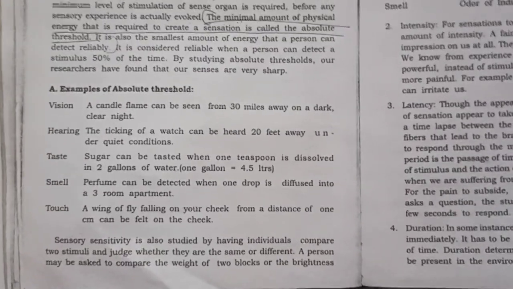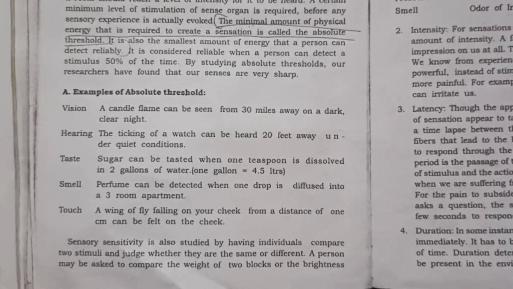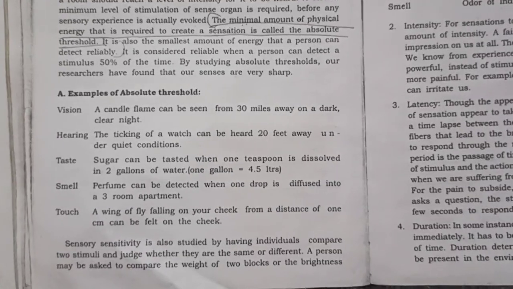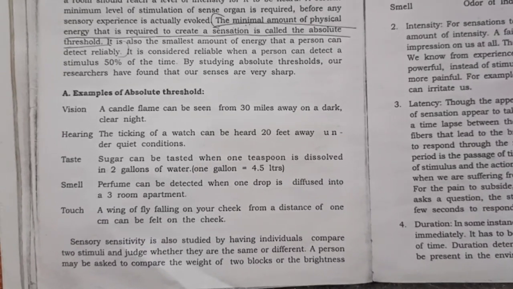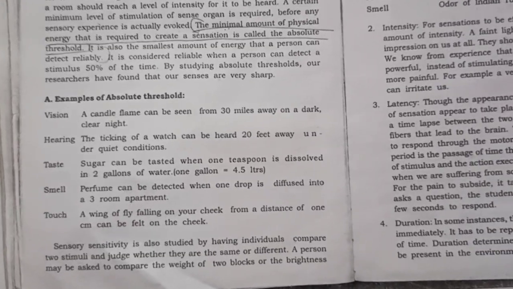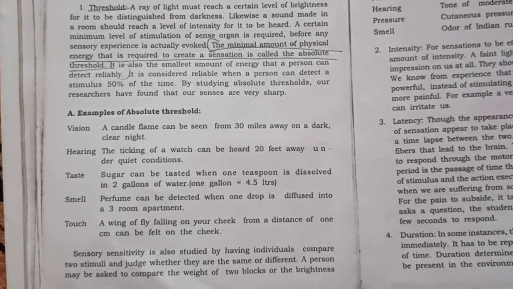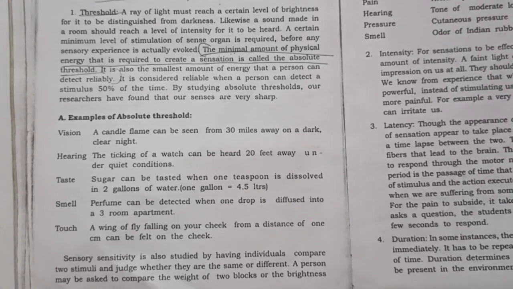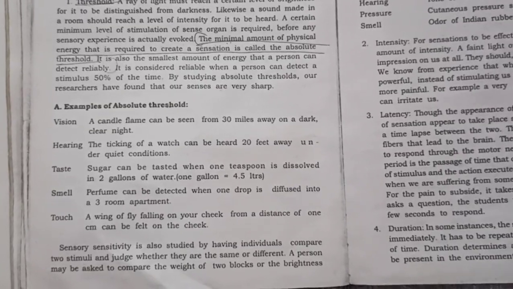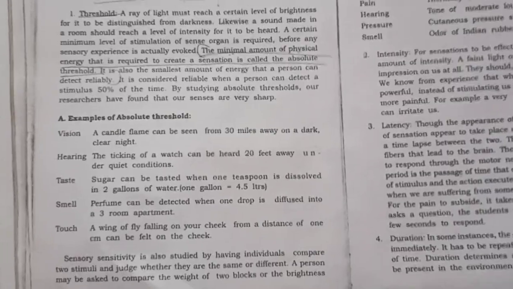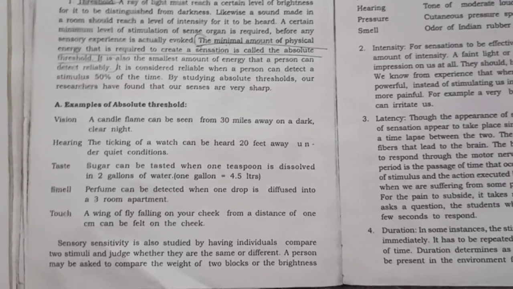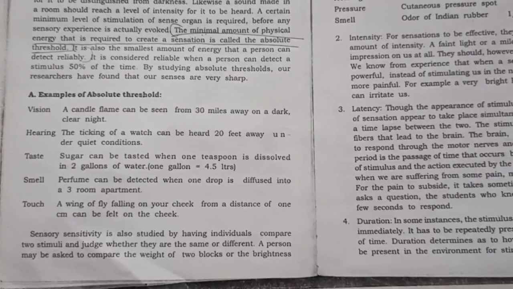No. It should be a dark room, and if you light a small candle, you can see that light far away, 30 miles away from the candle. So that is how physical energy is required. The physical energy you require to sense that is called absolute threshold.